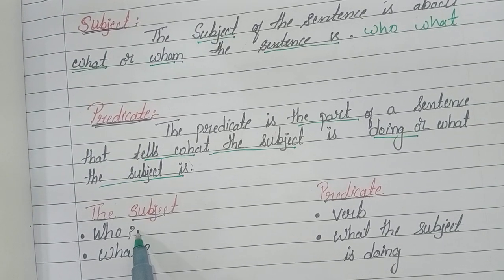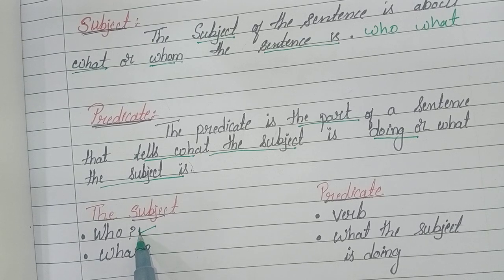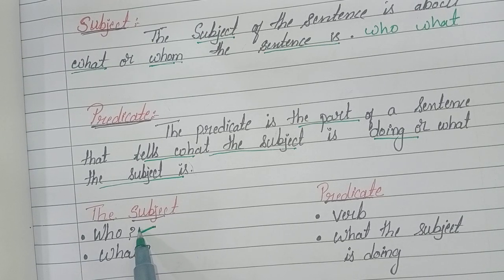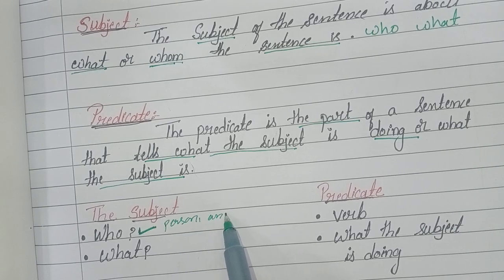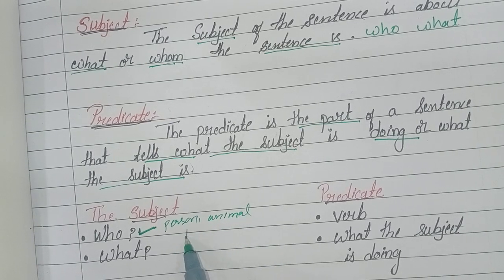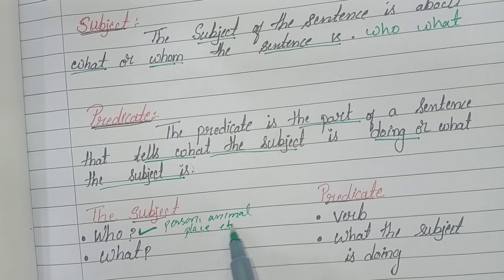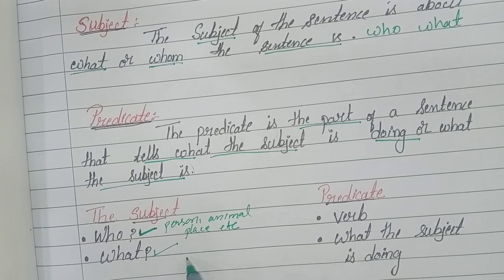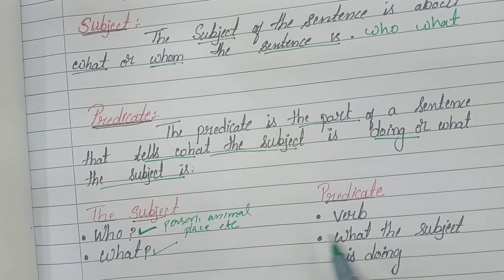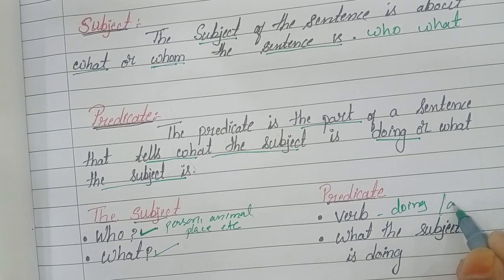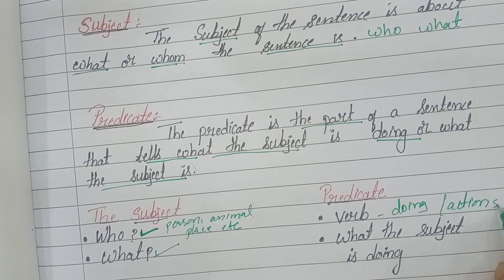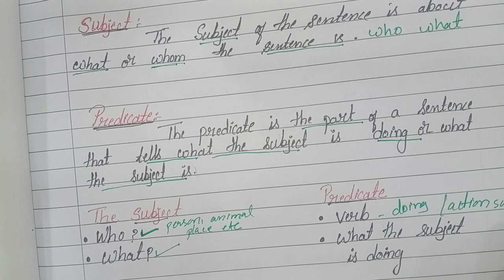The subject in the sentence is about who, like a person, animal, place, etc. What we are talking about, that is the subject. And the verb, or the doing or action, what the subject is doing, that is the predicate.